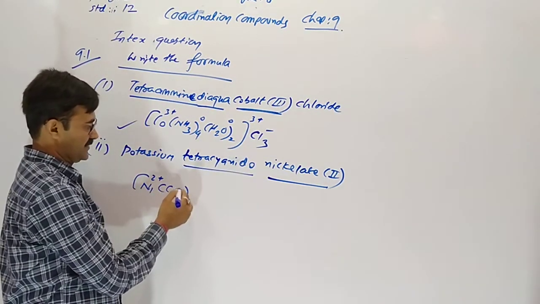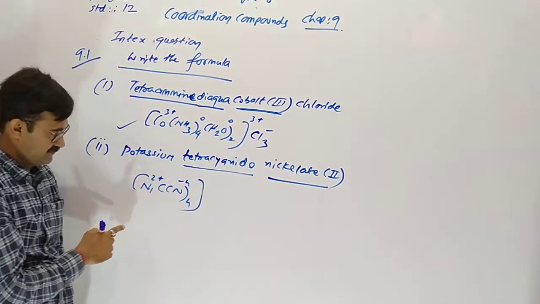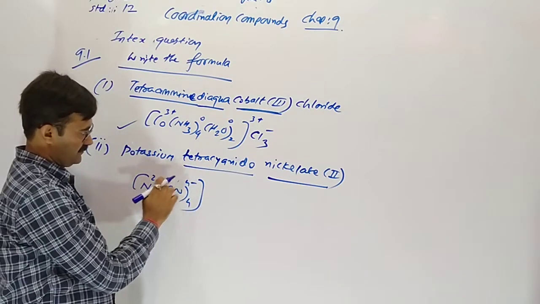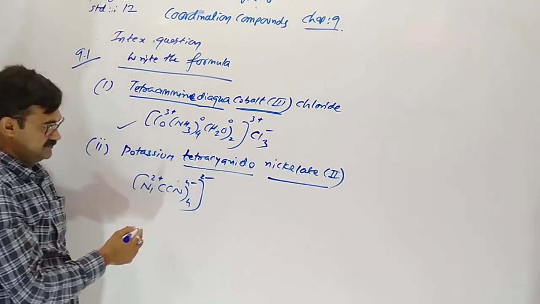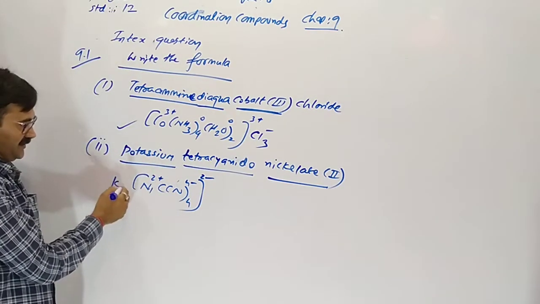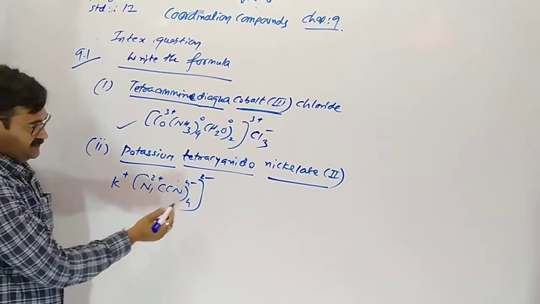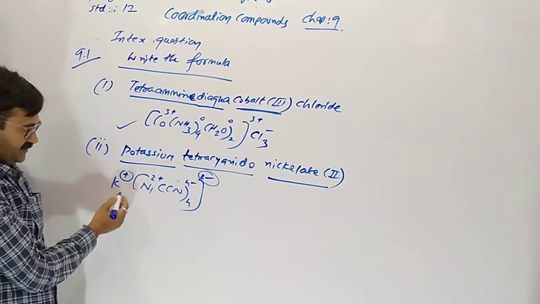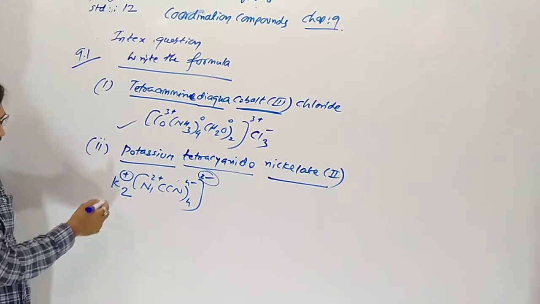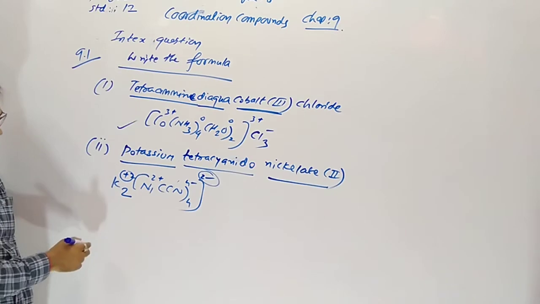Tetracyanido means cyanide 4 times, so here it will be -2. Potassium as a counter ion comes with +1. For balancing this charge, we have to take 2 times K, K2, so it will be +2: K2[Ni(CN)4].